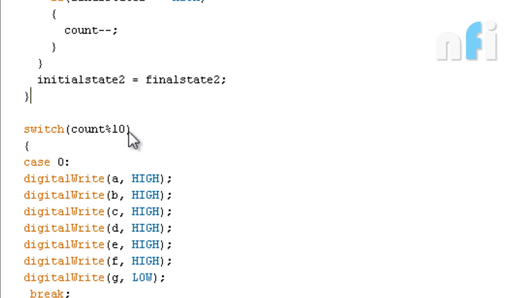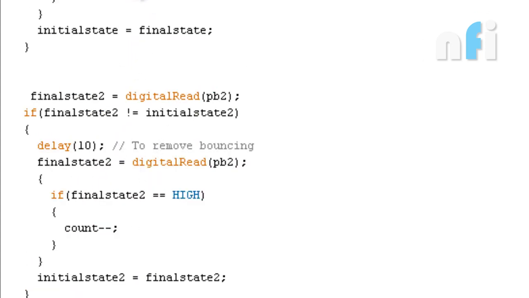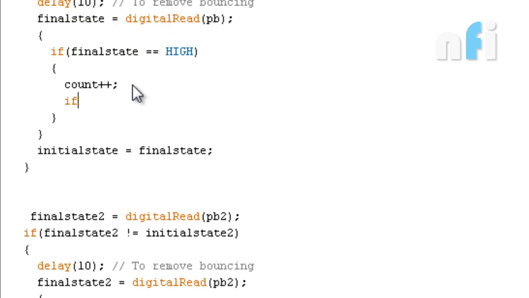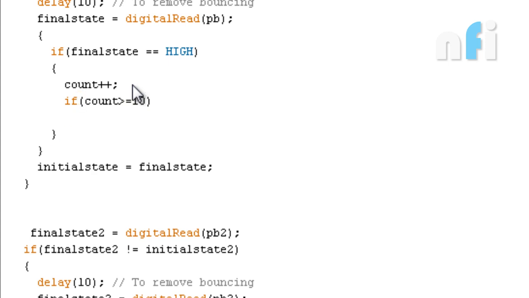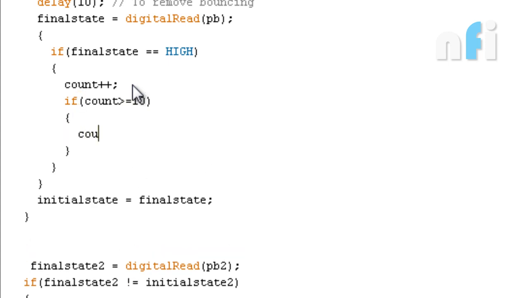If you didn't get why I have written module sign over here, okay, so just forget it and write a new logic. I'm deleting it. Okay, just write if count greater than equals to 10, place count equals to 0.